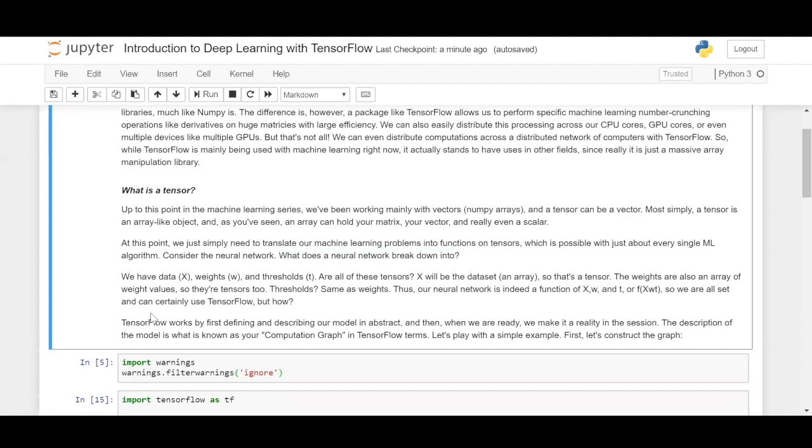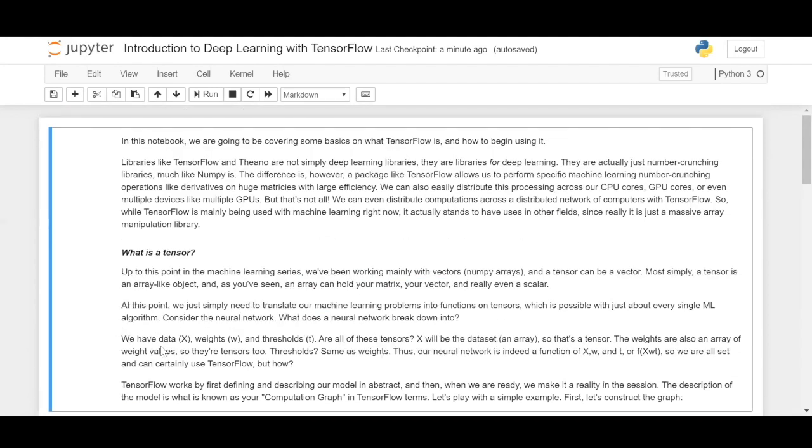In the neural network, we'll be using certain conventions. Data will be denoted as X, weights as W, and thresholds as T. Whichever is a data set or an array, that is a tensor. So in this case, X is a tensor. The weights W are an array of weight values.